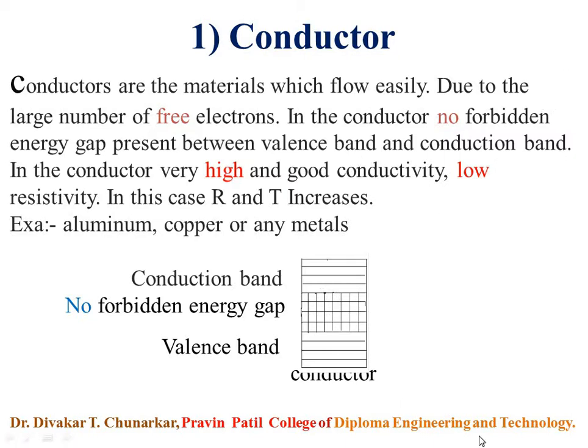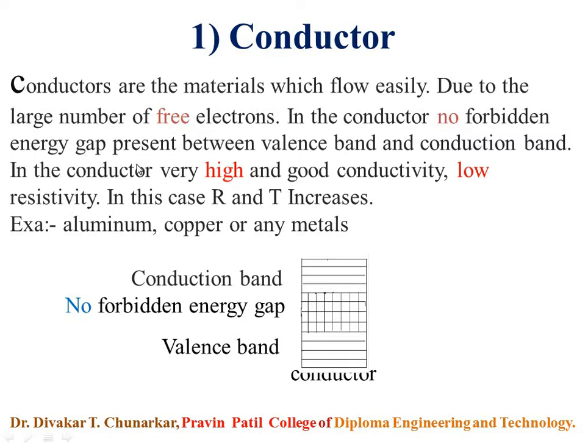This is the simple diagram of the conductor. Conductors are the materials which flow current easily due to the large number of free electrons. In the conductor, no forbidden energy gap between conduction band and valency band, because the conduction band and valency band overlap each other.